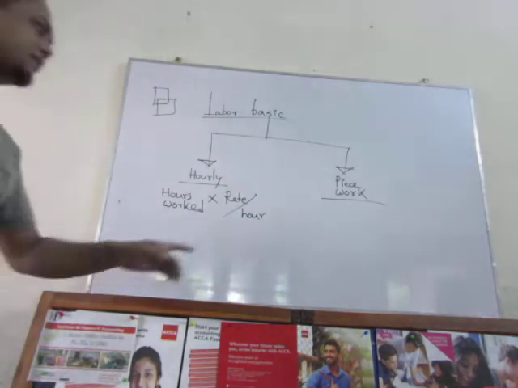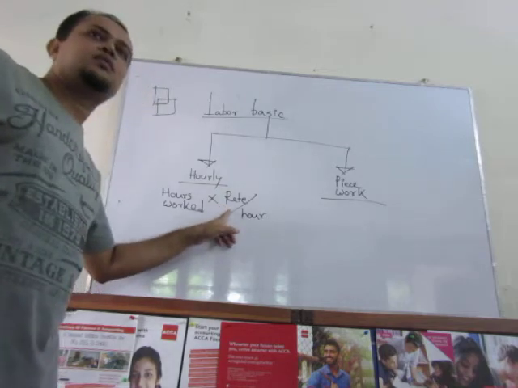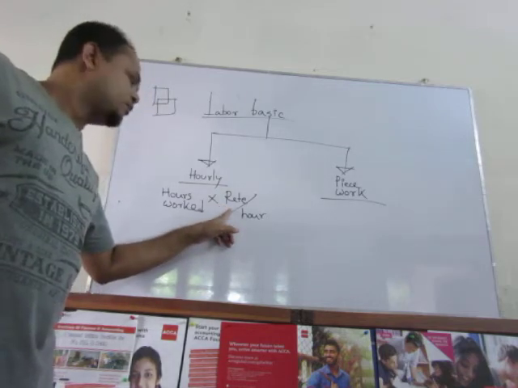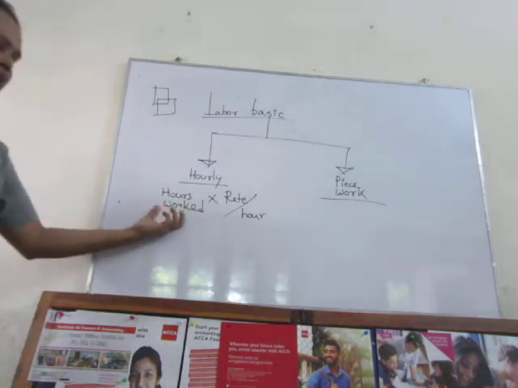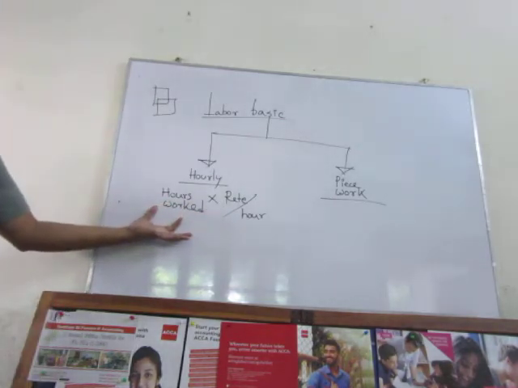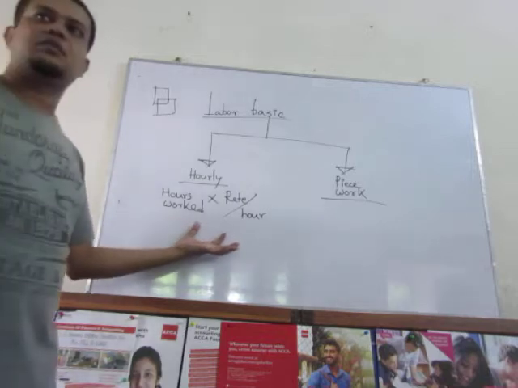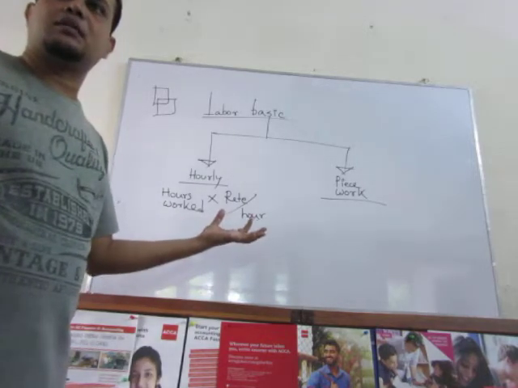So according to our example, we will provide $2 per hour. If the labor forces are involved in doing 10 hours of a kind of activity, in that case they will be provided 10 times $2, which is $20.